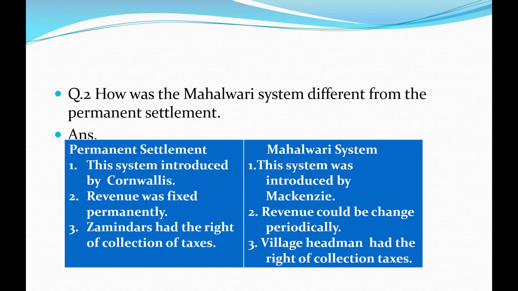Yes, our last question. How was the Mehalwari system different from permanent settlement? Yes, permanent settlement was introduced by Cornwallis. Mehalwari system was introduced by Mackenzie. And in permanent settlement, revenue was fixed permanently, but in Mehalwari system, revenue could be changed from time to time. Third difference: zamindars had the right of collecting taxes, and in Mehalwari system, the village headman had the right of collecting taxes. So understood, students? In this way, our today's lecture is completed.